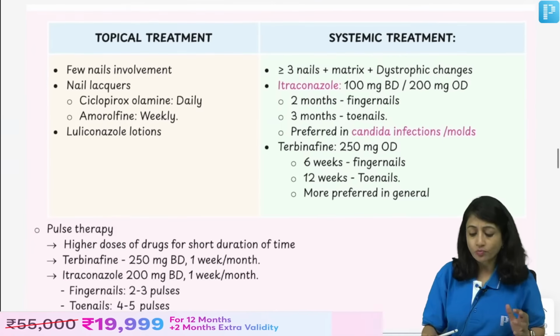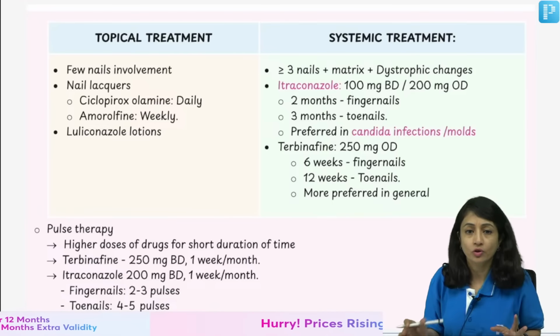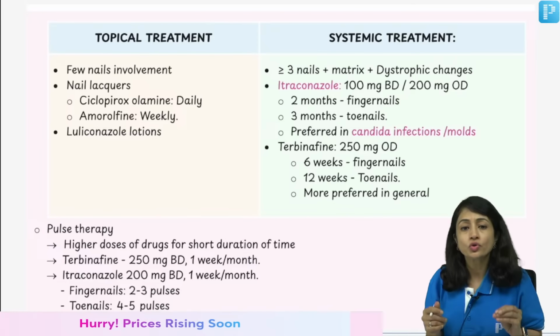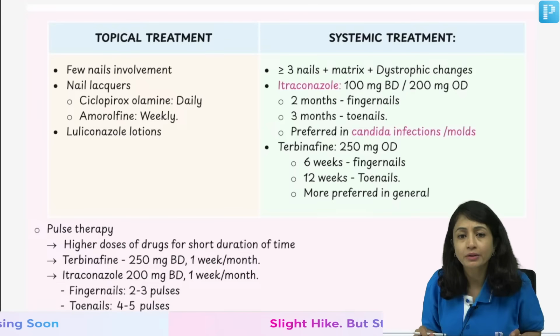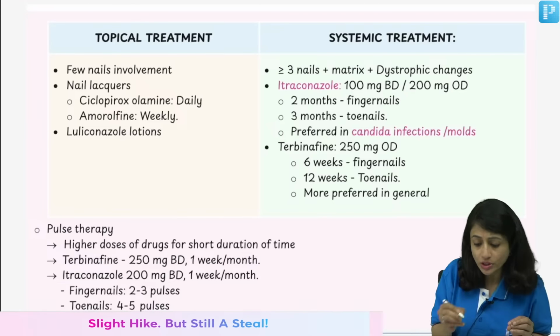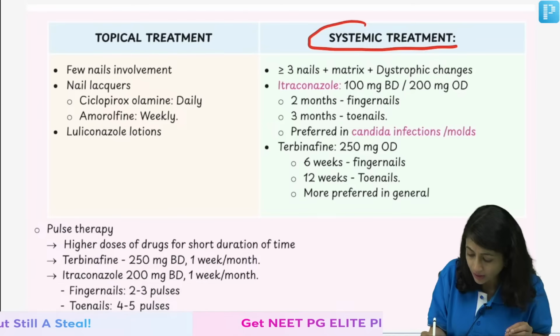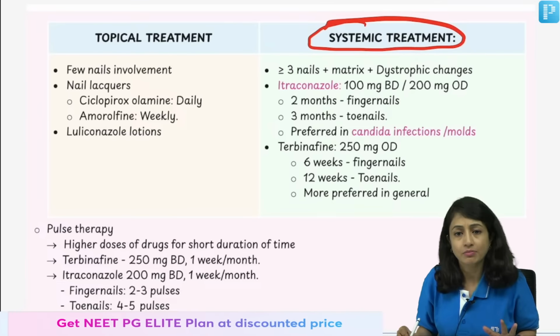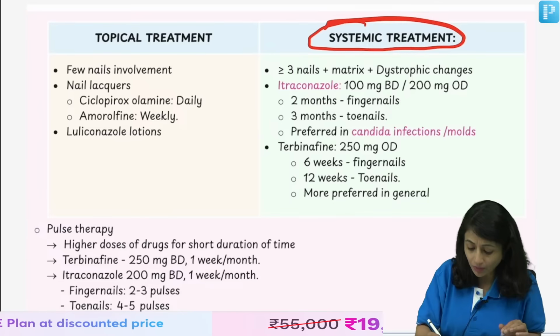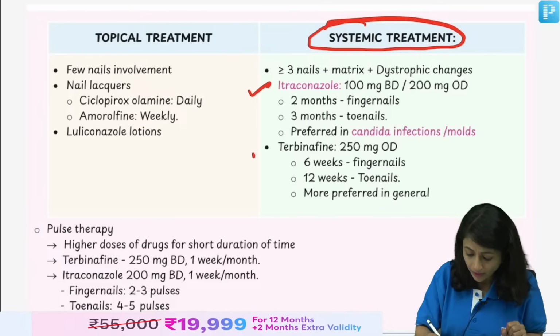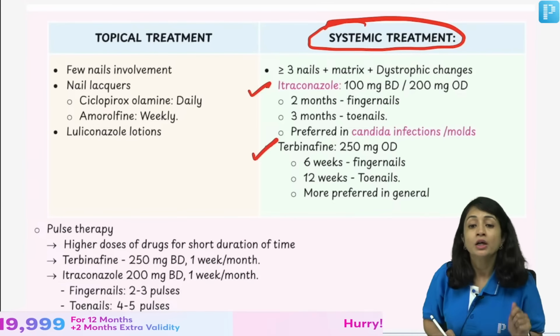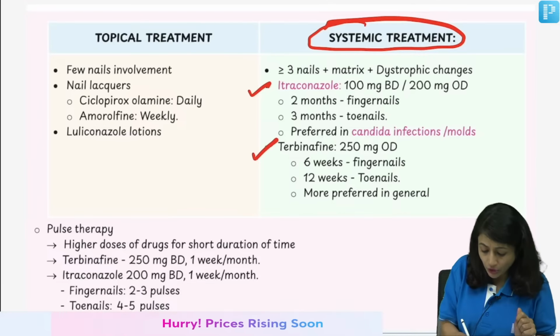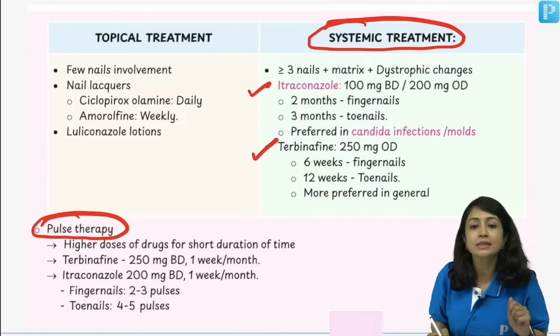Now, you should be knowing the treatment of onychomycosis. You usually can go for topical treatment if it is a single nail, but mostly for your exam, we will remember the systemic treatment. Now, in systemic treatment, we can either use itraconazole, we can use terbinafine. Now, the preferred thing that we use these days is pulse therapy.